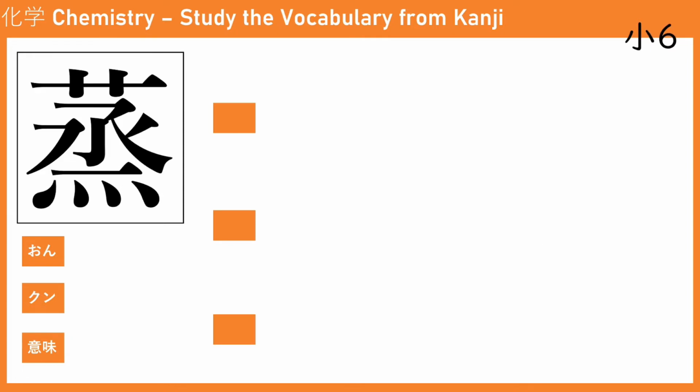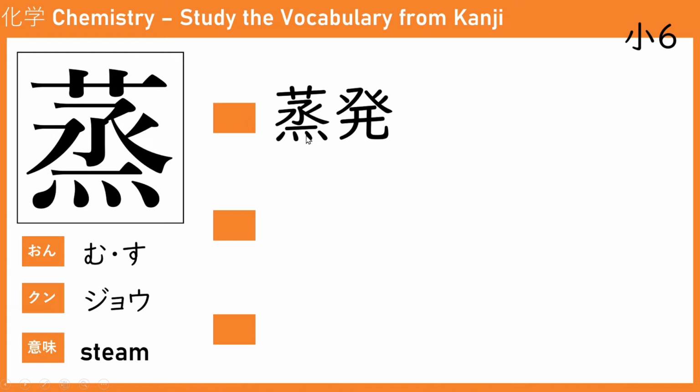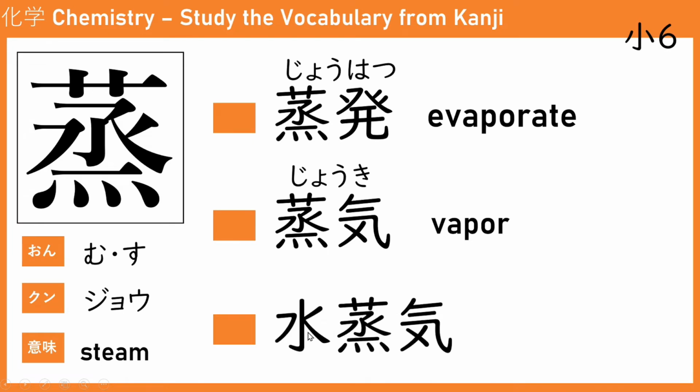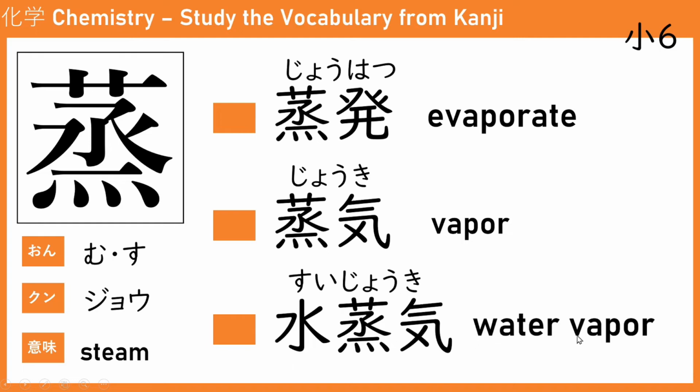The next kanji is jo or musu, which means steam. So the first one is jouhatsu, which means evaporate. The second one is jouki. This one is the gas of the steam, so it means vapor. The third one is suijouki. You put water in front, you get water vapor.